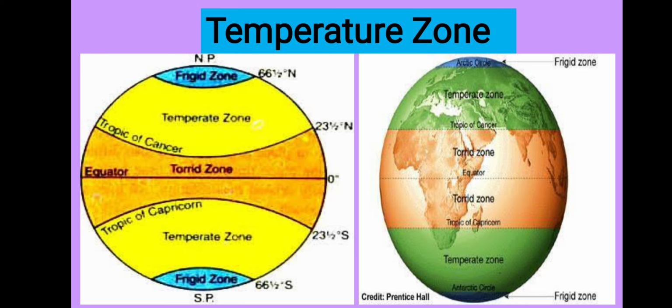You are able to see this in both figures. In the first figure, the torrid zone is shown in orange, the temperate zone in yellow, and the frigid zone in blue. In the second figure also you can see all these temperature zones shown in different colors. This means the whole earth is divided into three zones. These zones are on both sides of the equator. We will learn the information about them.